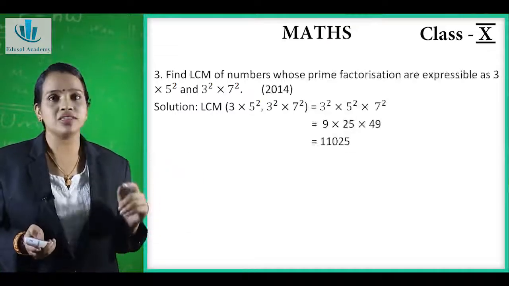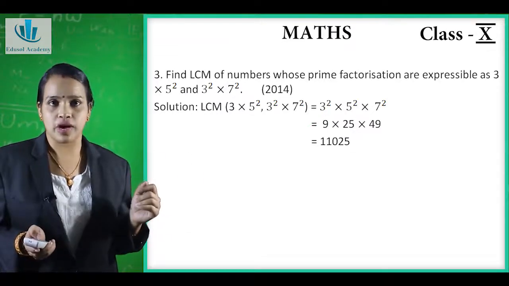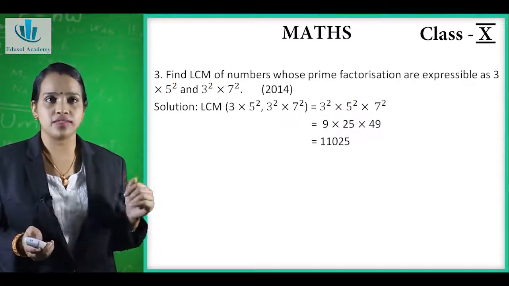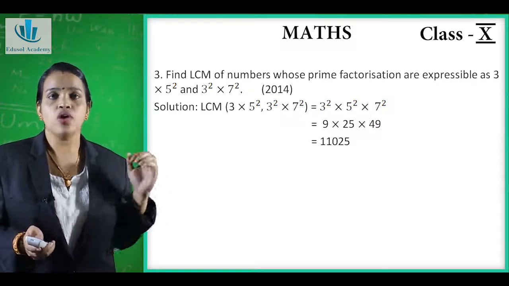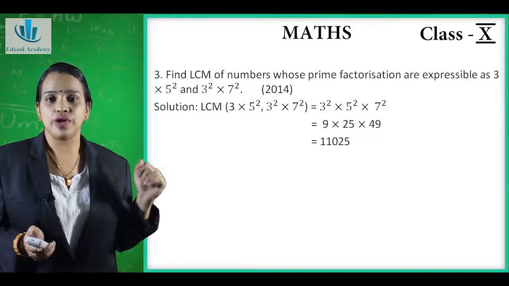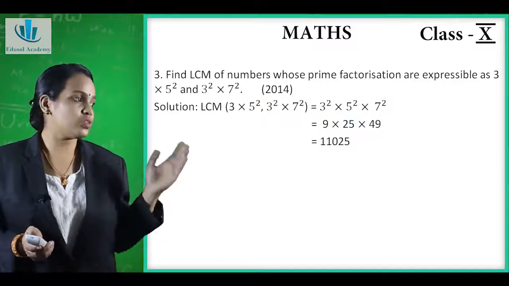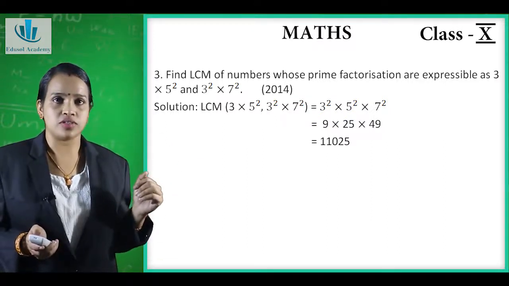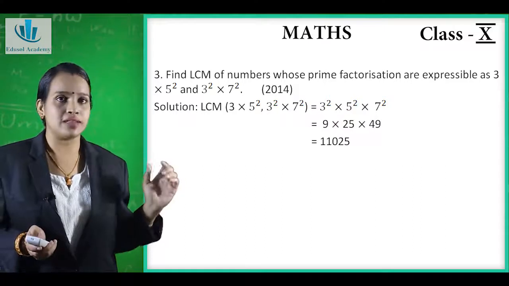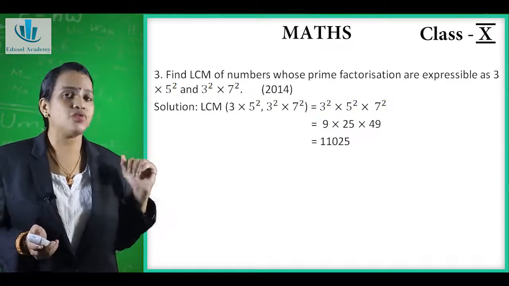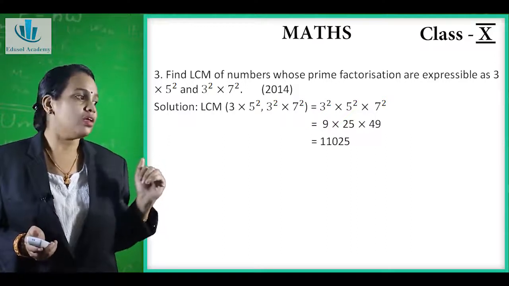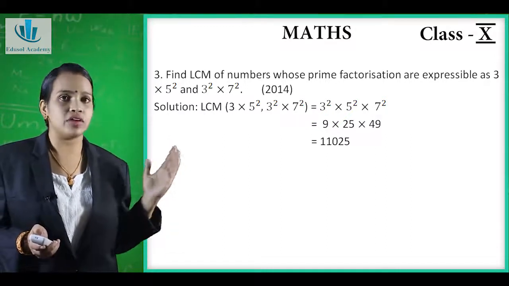Now the next question is: find LCM of numbers whose prime factorizations are expressible as 3 into 5 raised to 2 and 3 raised to 2 into 7 raised to 2. This question has appeared in the year 2014. Now to find the LCM, the numbers are expressed in the form of 3 into 5 raised to 2 and 3 raised to 2 into 7 raised to 2.